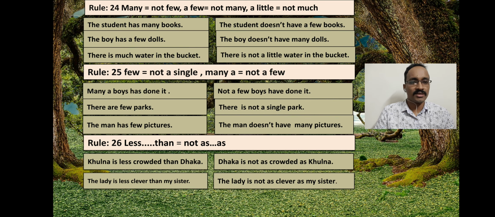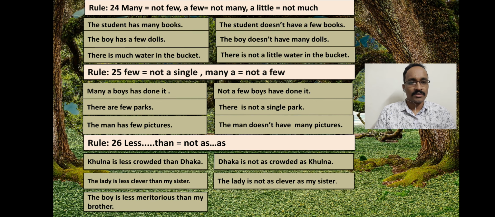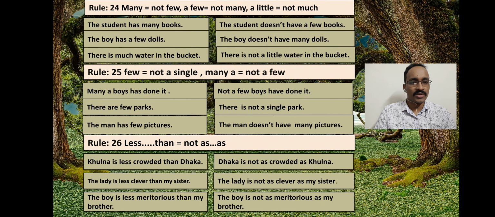Or my sister is not as clever as the lady. We can use also so as, because in the negative sentences we normally use so dash dash as. See another example. The boy is less meritorious than my brother. The boy is not so meritorious as my brother, or my brother is not so meritorious as the boy.